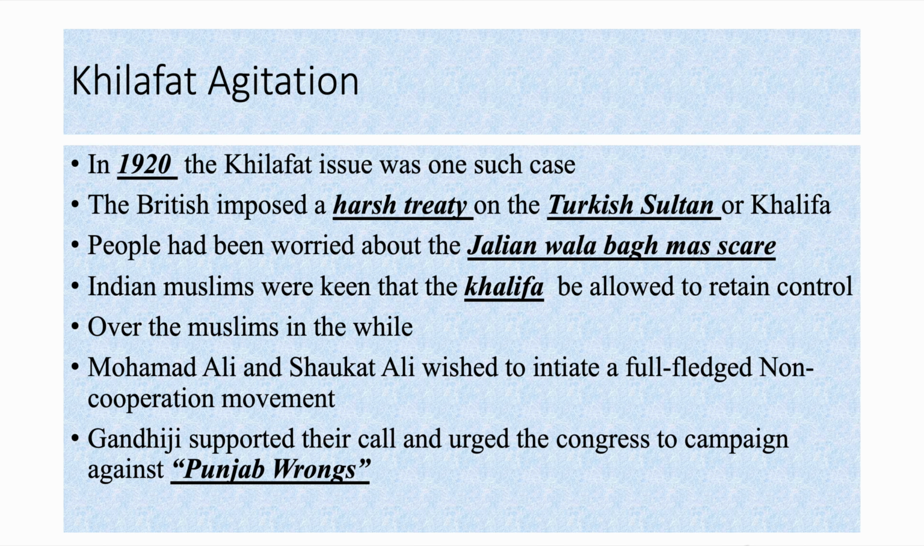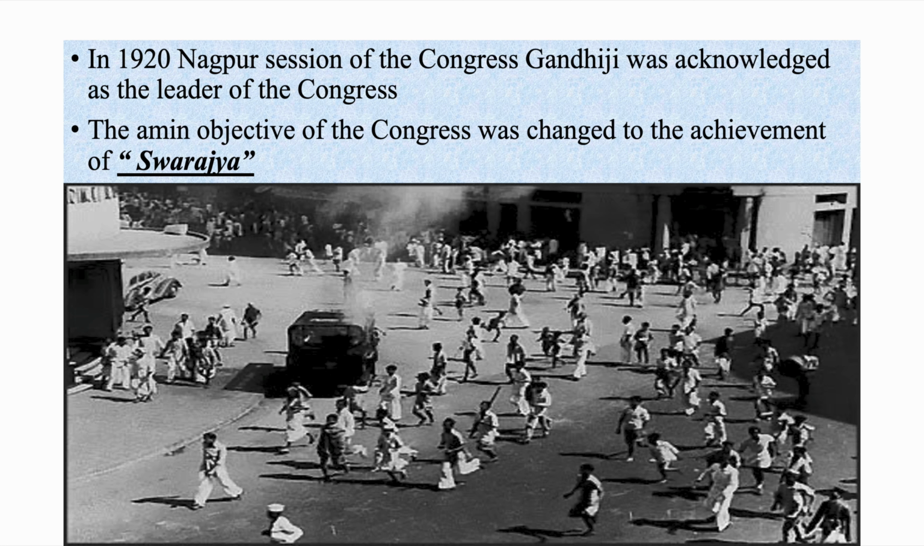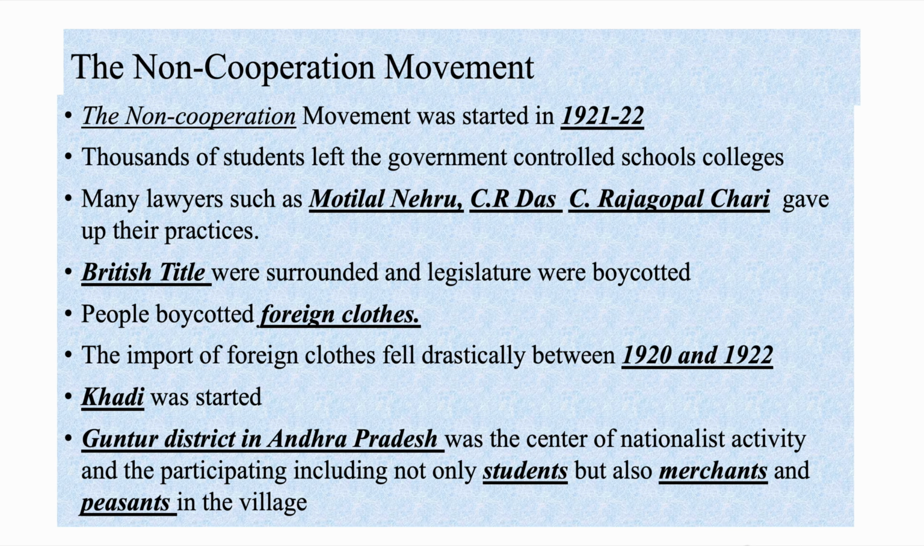At the 1920 Nagpur session of the Congress, Gandhiji was acknowledged as the leader of the Congress. The main objective of the Congress was changed to the achievement of Swarajya. Now, the non-cooperation movement. The non-cooperation movement was started in the year 1921 and went on to 1922.